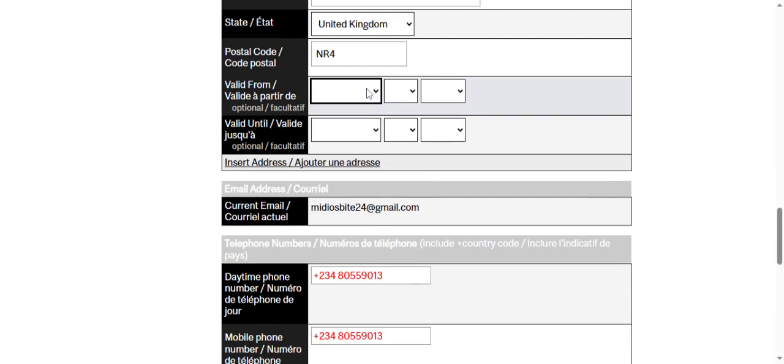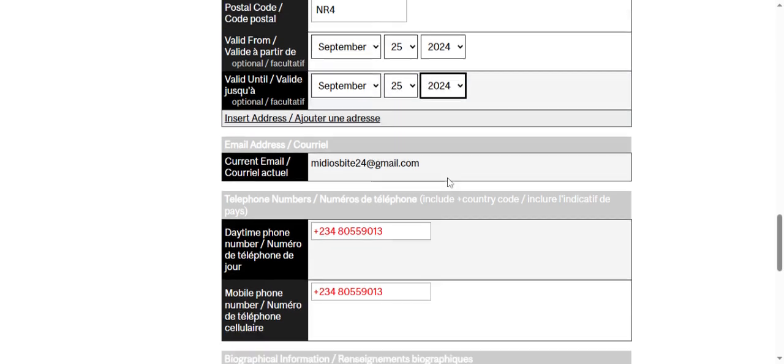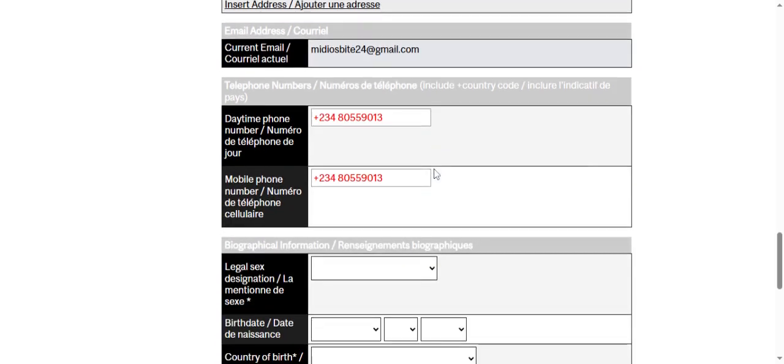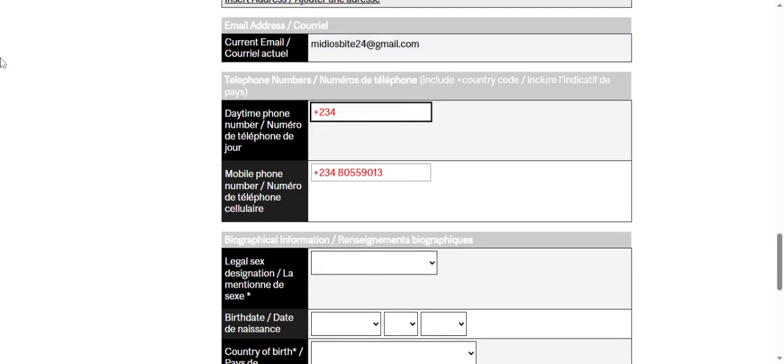So now they said valid from, like, when have you been living in this place, when are you going to be staying in this particular place. So now we pick the 25th, because that's when I'll still be there. Yeah. So now this is my email address. Then my telephone number. You have to input your telephone number too. The same thing applies here too. Input your telephone number.